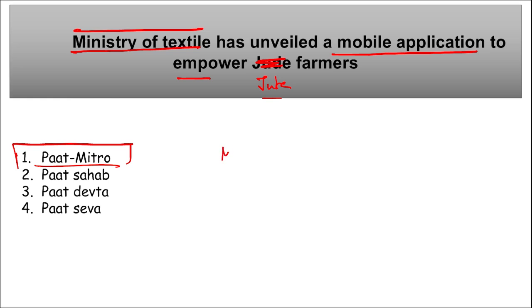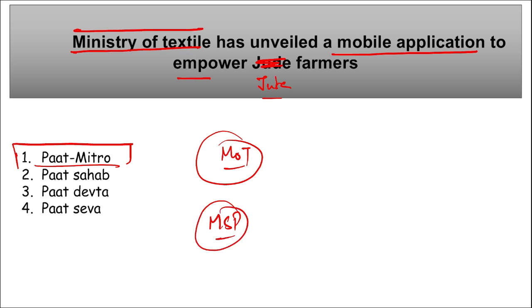Right, the Ministry of Textiles has unveiled Path Mitro. This is a mobile application, and it will provide important information about the minimum support price and the agronomy of jute farmers: how the market is working, what new updates are coming in the market, and what the price fluctuations are, if there are any. Everything will be provided on this mobile application, Path Mitro.